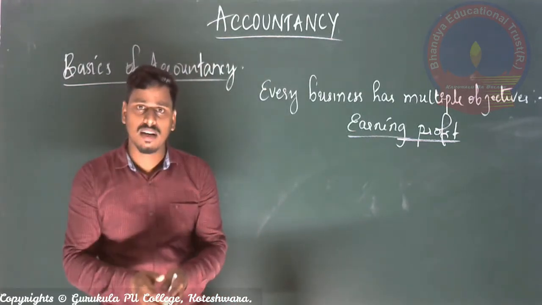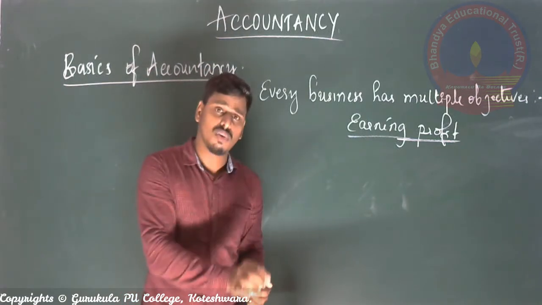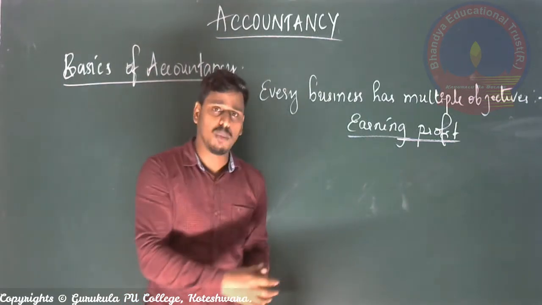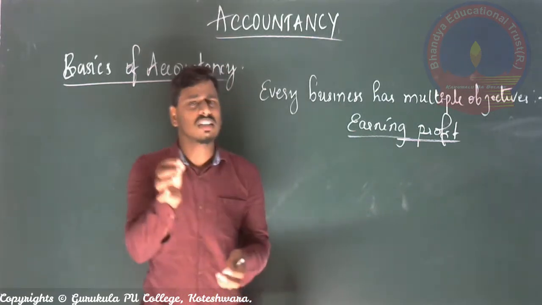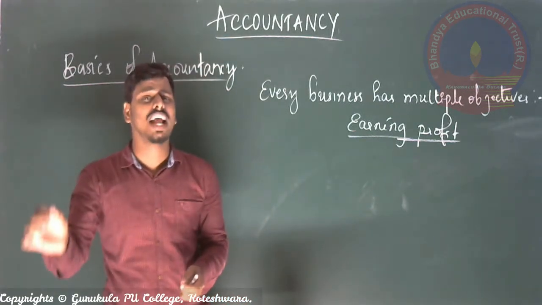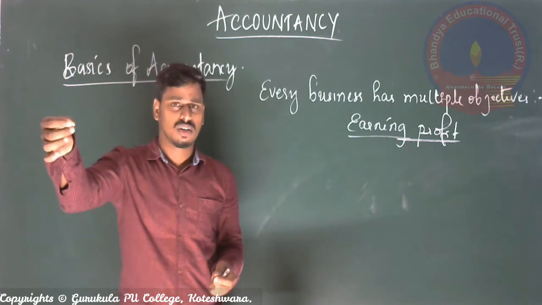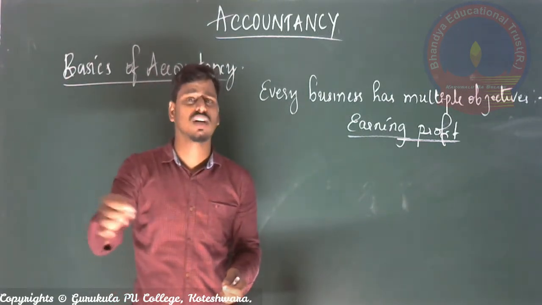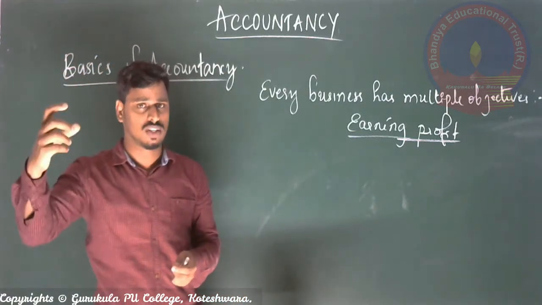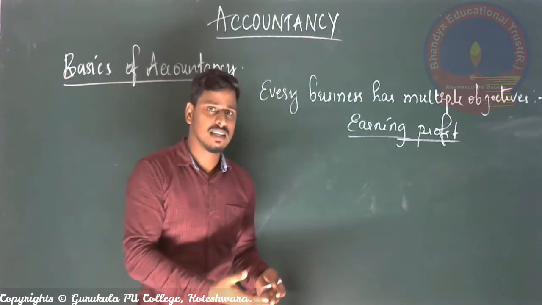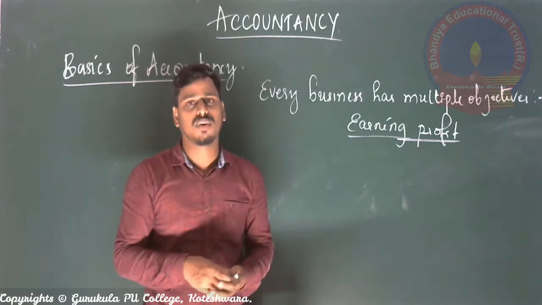The same way, writing all those things in the books of accounts, or maybe on a sheet of paper, or in any general book, just following the rules and regulations of the government, as every business organization is under an act or law, right? If you follow those rules and regulations while recording that, then it is called accountancy only.